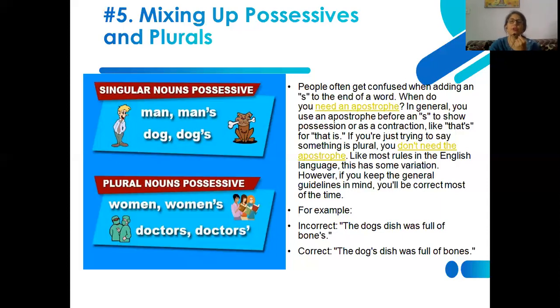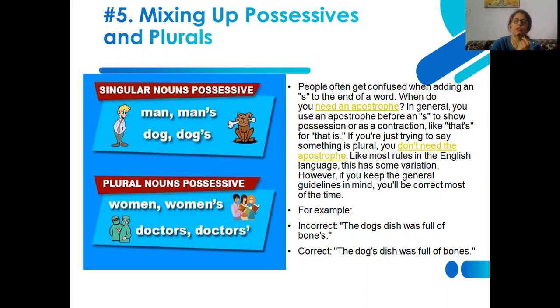At that time, we need to take care about the mistakes that we may commit if we are not careful while using the apostrophe. You can see one incorrect sentence: the dog's dish was full of bones. So you can see the apostrophe is not used after dog, because we are talking about the possession of the dog.